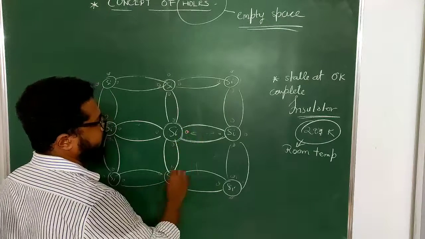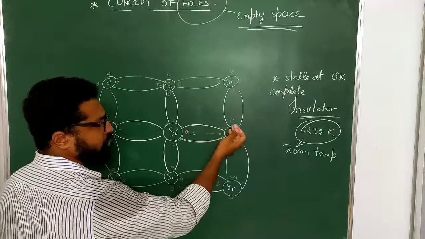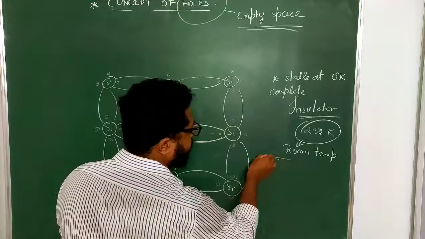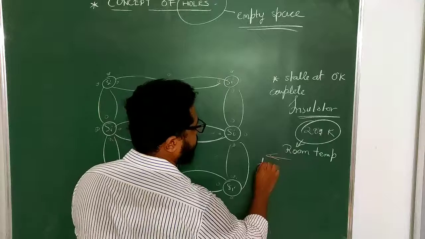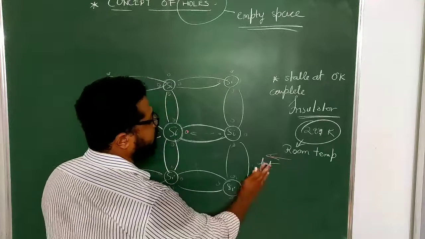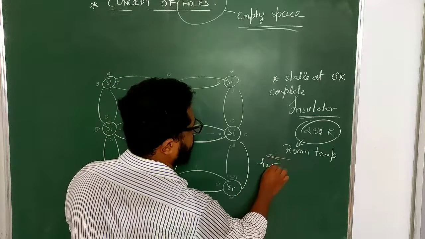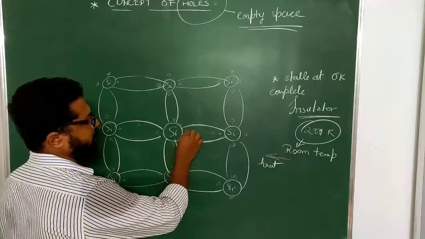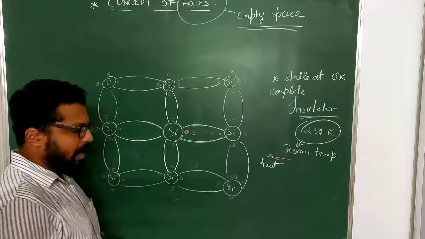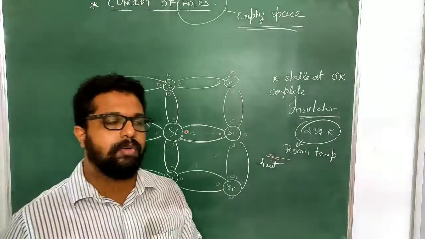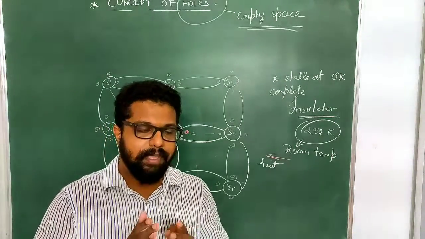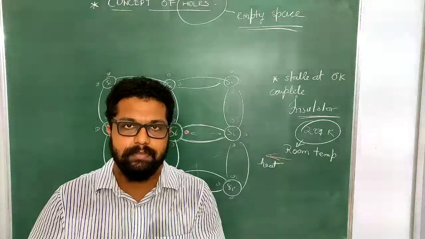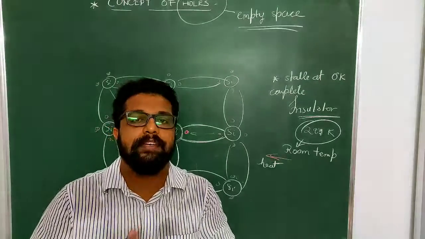over here, this electron will gain energy from the heat of the room temperature. This electron will gain energy, and once it gains energy, that energy will be converted into a different form, maybe in the form of a thermal oscillation.